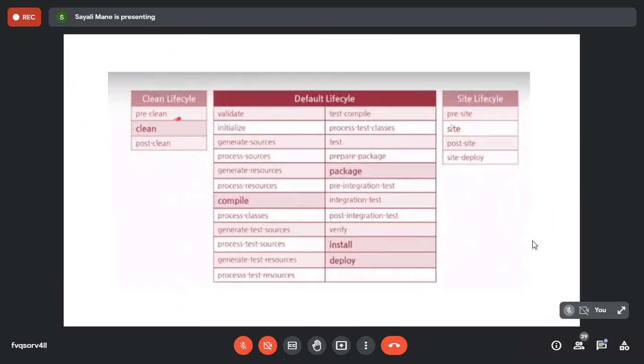Now you know the life cycle and the phases. It is divided into three parts: the clean life cycle, the default one, and the site life cycle. In the default life cycle, a total of 27 phases are there. In the clean life cycle we have three phases, whereas in the site life cycle we have four phases. So this part we have already done in the previous lecture. I'll go to the next slide.